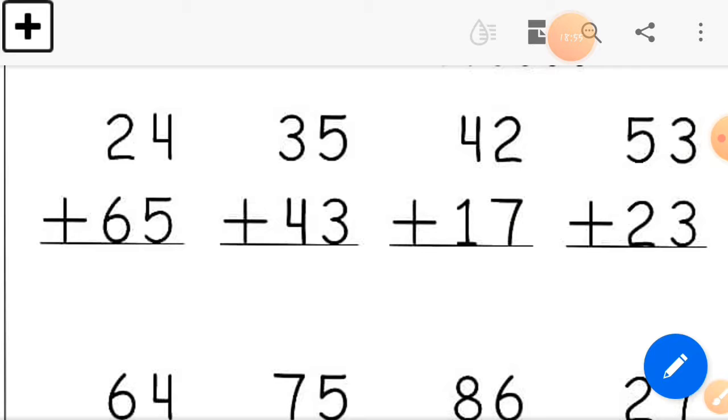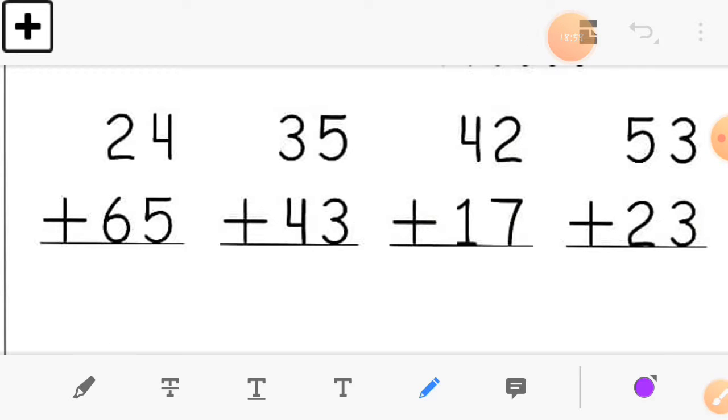Now this is the first sum, and we are adding this sum in two ways. The first one is 24 and 65. In the ones column, 4 plus 5 is equal to 9. Here you can see I write 9 there, and in the tens column 2 plus 6 is equal to 8. Here we are adding down, so we take 2 first. 2 plus 6 is equal to 8.